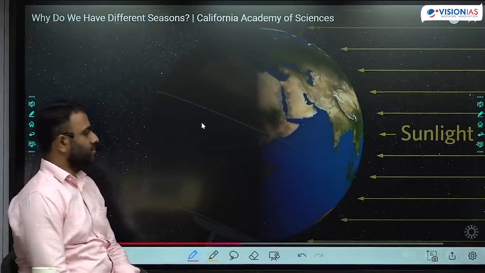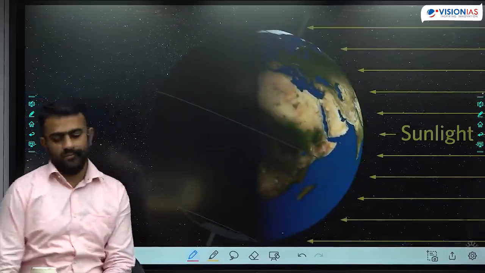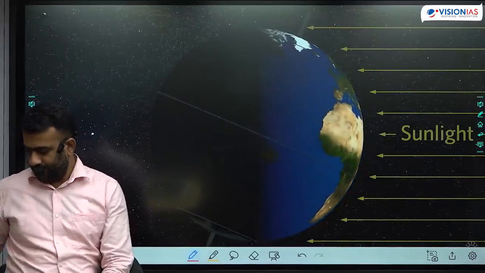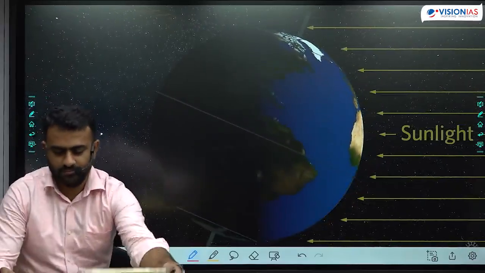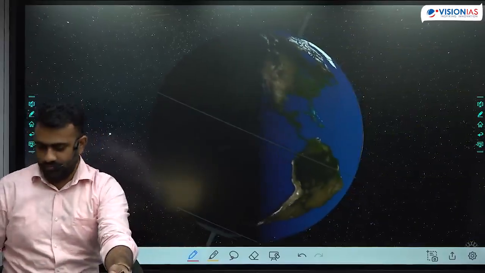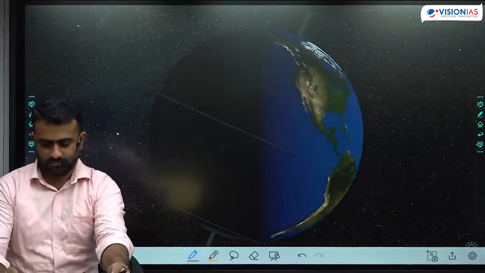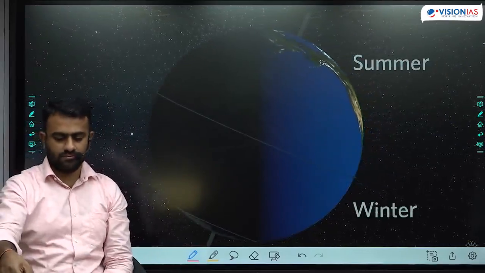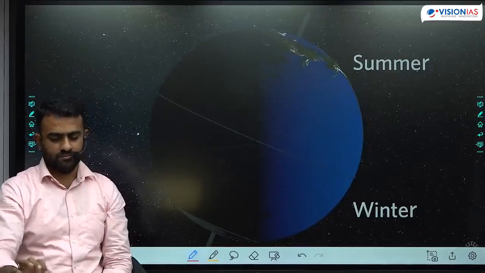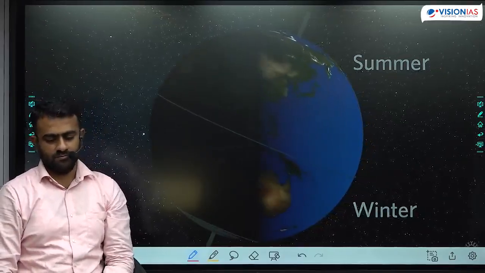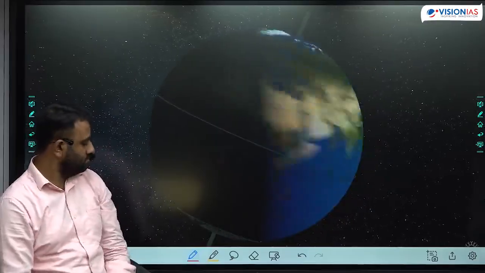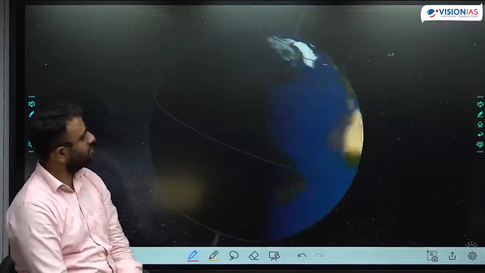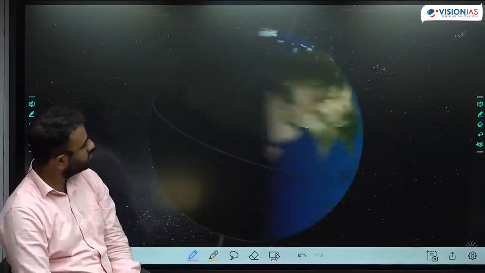Sunlight strikes the northern hemisphere more directly, and the sun stays in the sky for a longer time. Compared to winter, summer days are warmer, and the sun stays in the sky much longer. Notice too that while it's summer in the northern hemisphere, it's winter in the southern hemisphere. Because of Earth's tilt, the seasons are reversed. We observed how Earth's tilt creates different seasons throughout the year. Again, we are back to the equinox. How does this affect life?